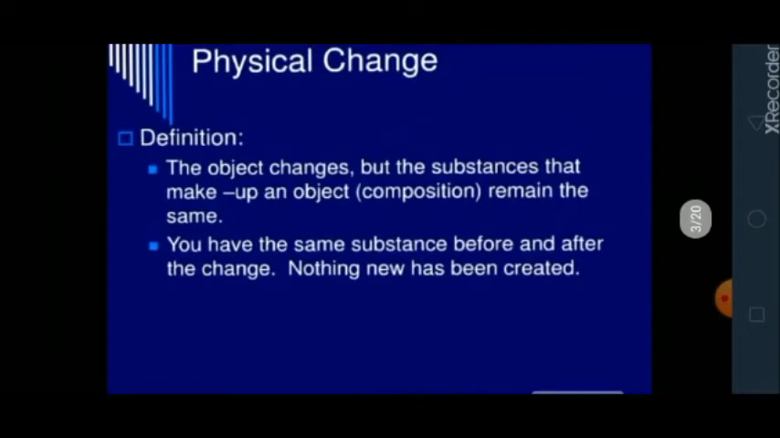In other words, we can say that in physical change, the object changes, but the substance that makes up an object, meaning its composition, remains the same. We have the same substance before and after the change, and there is no formation of a new substance, only the arrangement of particles or the energy of particles is changed.